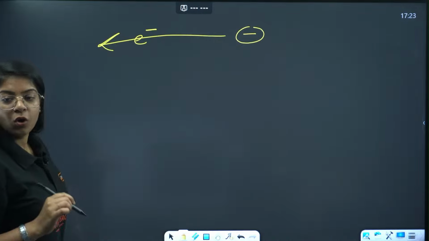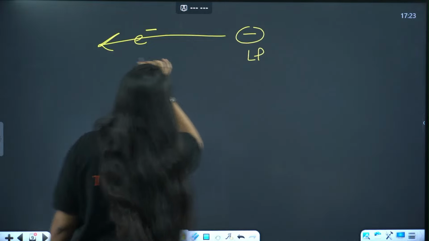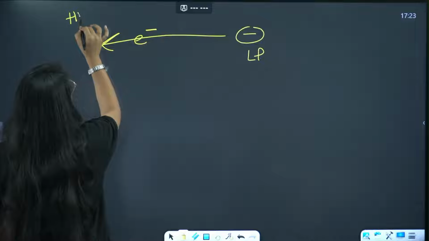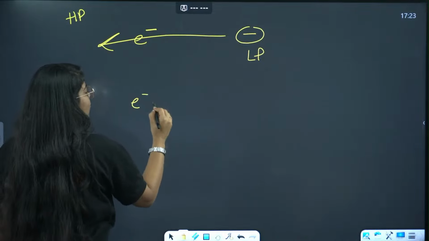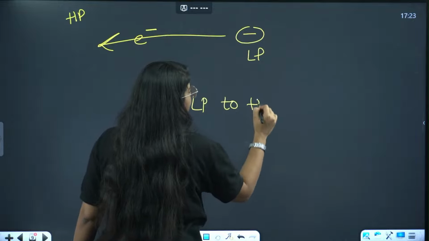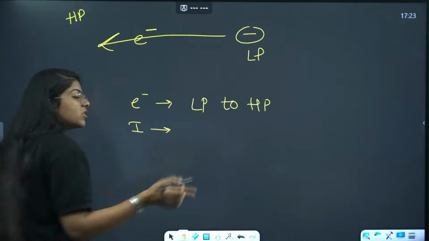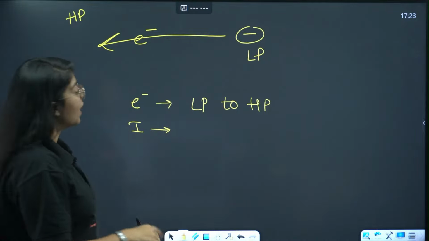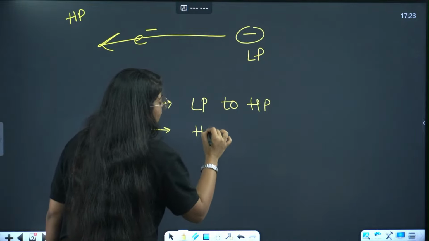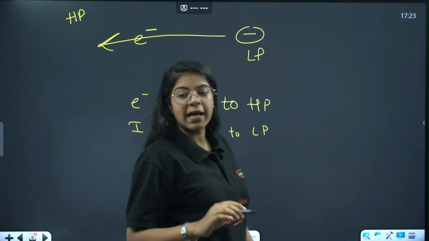So this is low potential, and if it is going away, it is going towards high potential. So we say electron goes from lower potential to higher potential, and current flows in the opposite direction of flow of electron. That means current flows from higher potential to lower potential. Done?